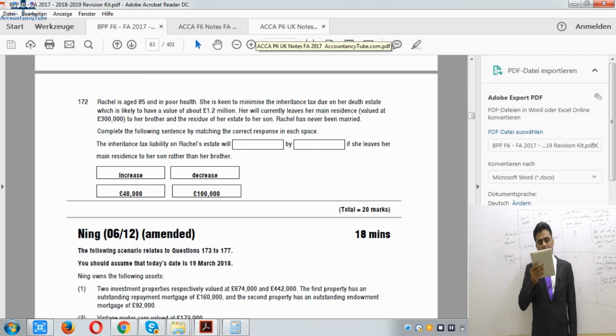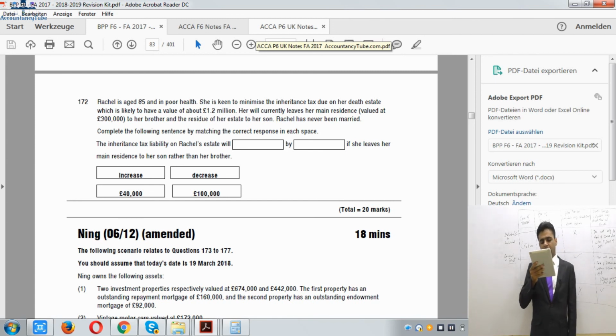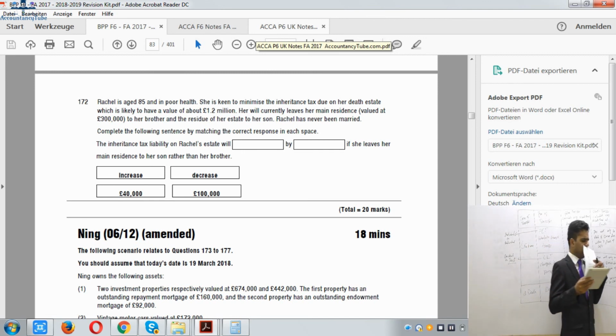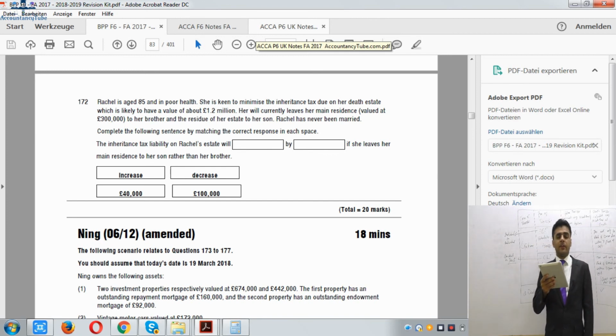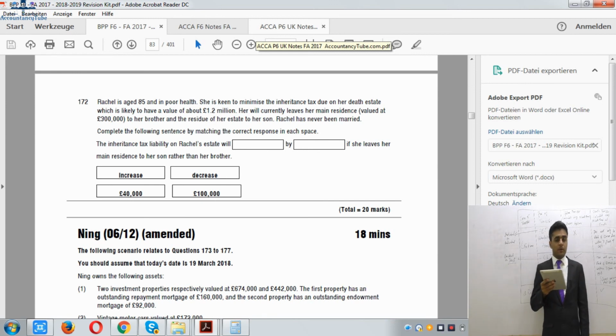Complete the following sentence by matching the correct response in each space. The inheritance tax liability on Rachel's estate will be increased or decreased by dash amount if she leaves her main residence to her son rather than her brother. Excuse me, sorry, I read it wrong. It was transferred to her brother in the question, and then in the requirement it says that if it would have been transferred to the son, would there be any benefit?